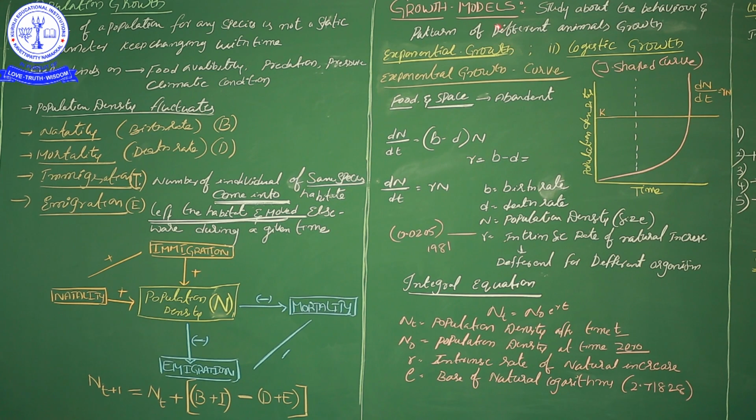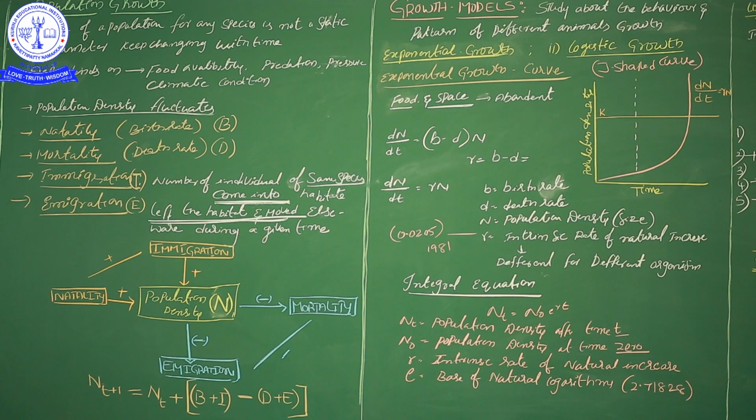So here, the pattern by which organisms' growth is exhibited is explained by some graphs. Those graphs we want to study under growth models.